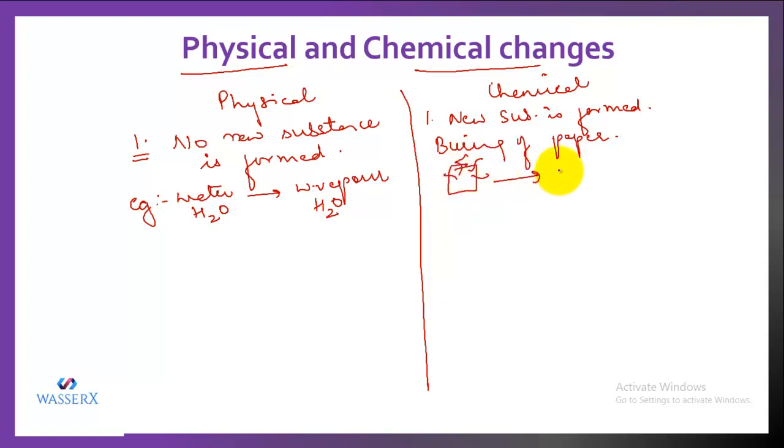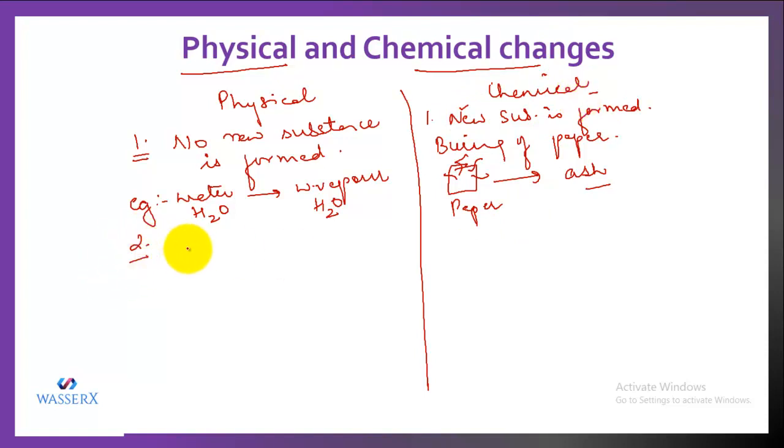Initially it was paper, right? But after burning, it forms ash. And this ash cannot be reversed into paper, right? So the formation of ash from paper gives rise to a new substance. That means it is a chemical change.